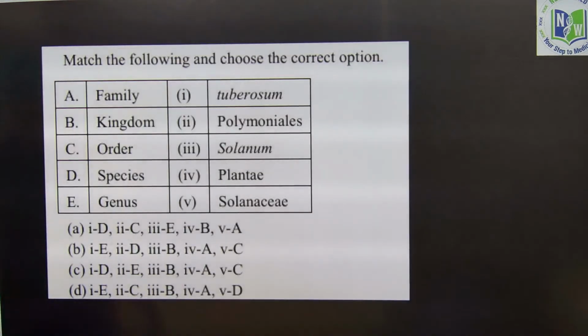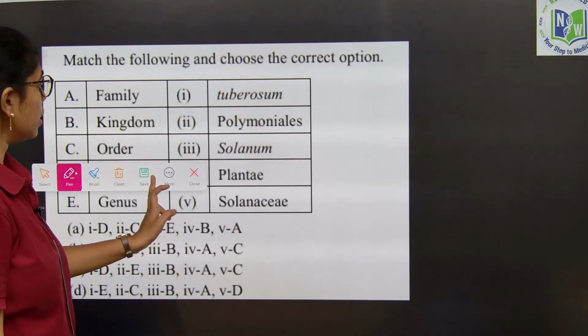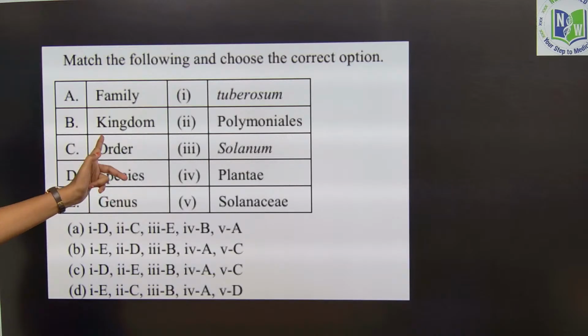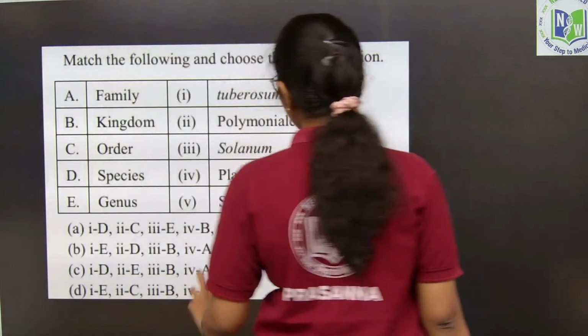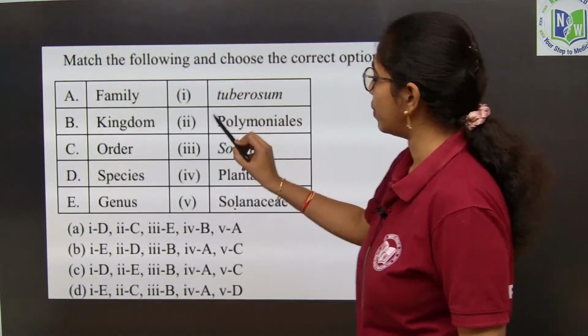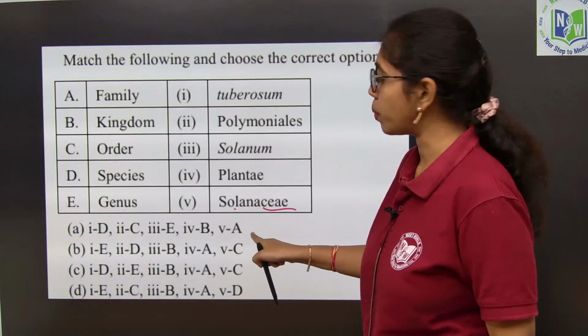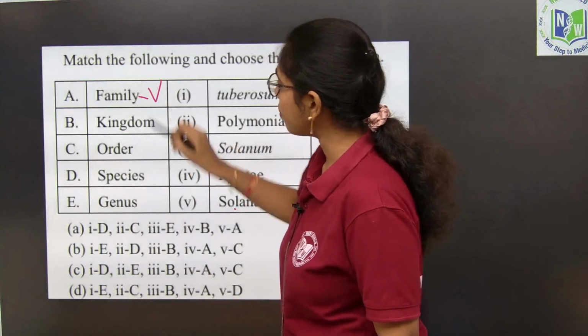Next, this question you look into, match the following and choose the correct option. So, here all the terms are given and we have to place them in the respective taxonomic category. If you look into family, Solanaceae we can take. Solanaceae is a family where the suffix is AC. You can easily identify by the suffix. So, here suffix is AC, family, which is 5.